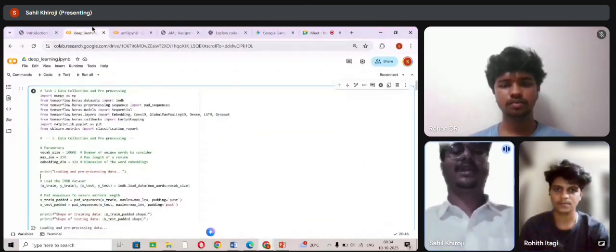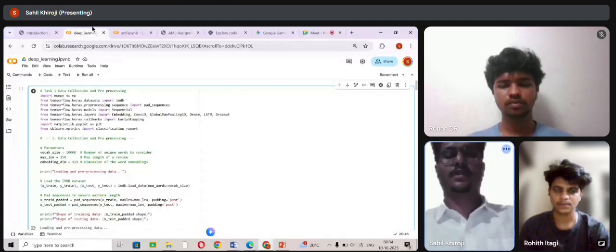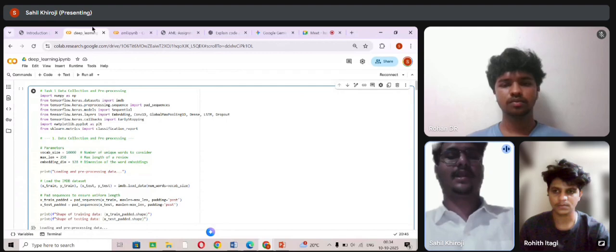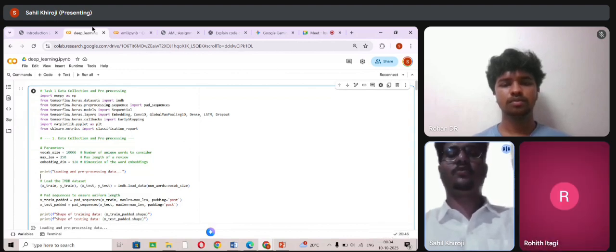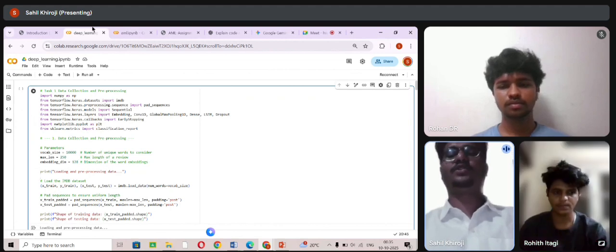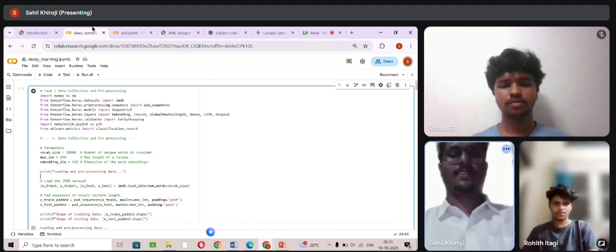In task 1, data collection and pre-processing. Here we are importing all the required libraries like NumPy, TensorFlow, and Keras. Here Keras is used to build the deep learning model. The IMDb dataset is a built-in movie review dataset for sentiment analysis. Pad sequences helps to make all reviews of equal length. Matplotlib and the classification report are for visualization and evaluation.